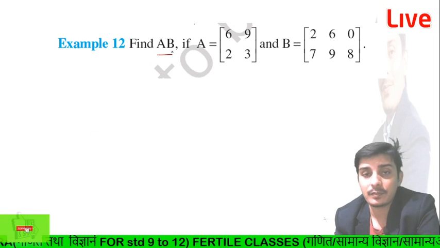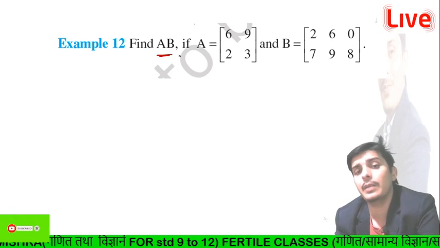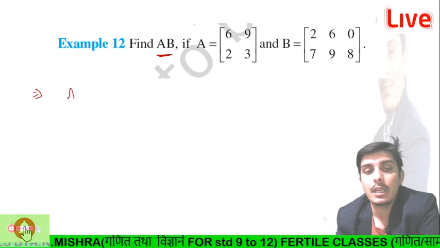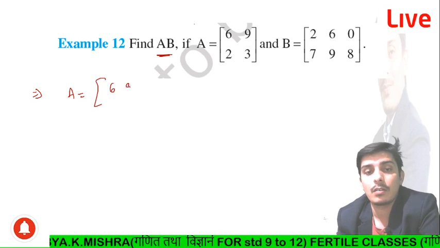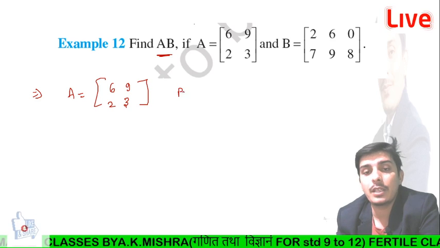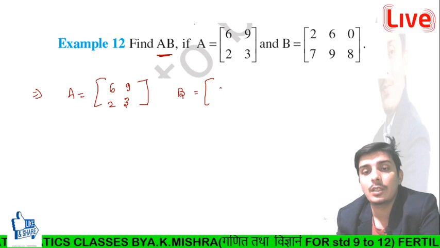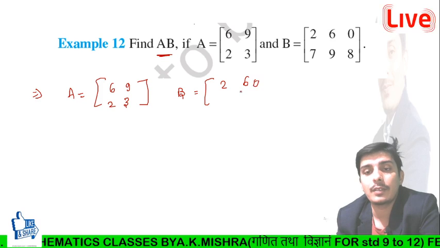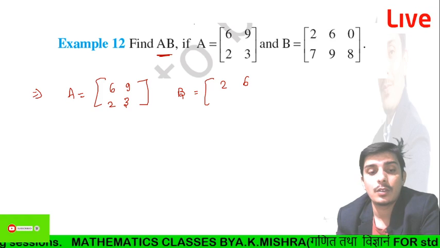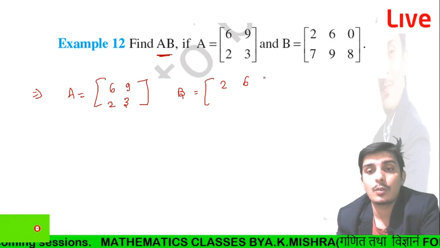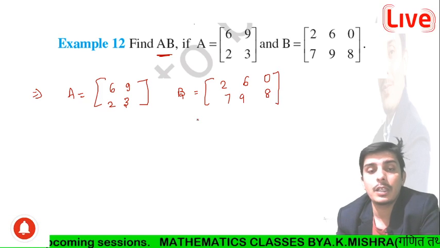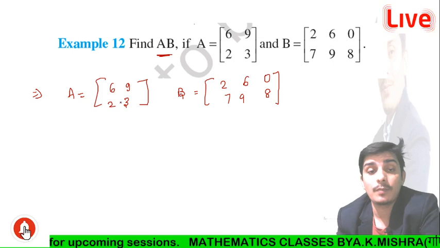We have to find AB, where A is equal to [6, 9; 2, 3], and B is equal to [2, 6, 0; 7, 9, 8]. Are you getting my points? So we have to find A into B.